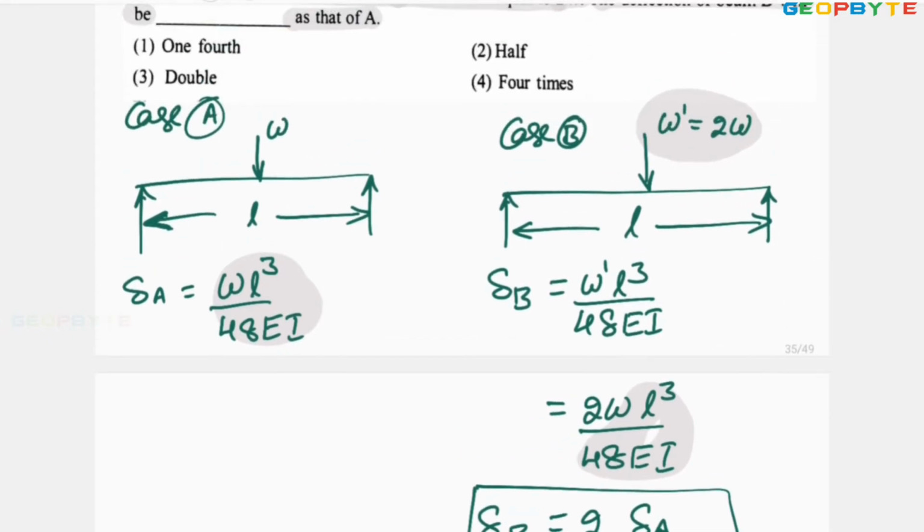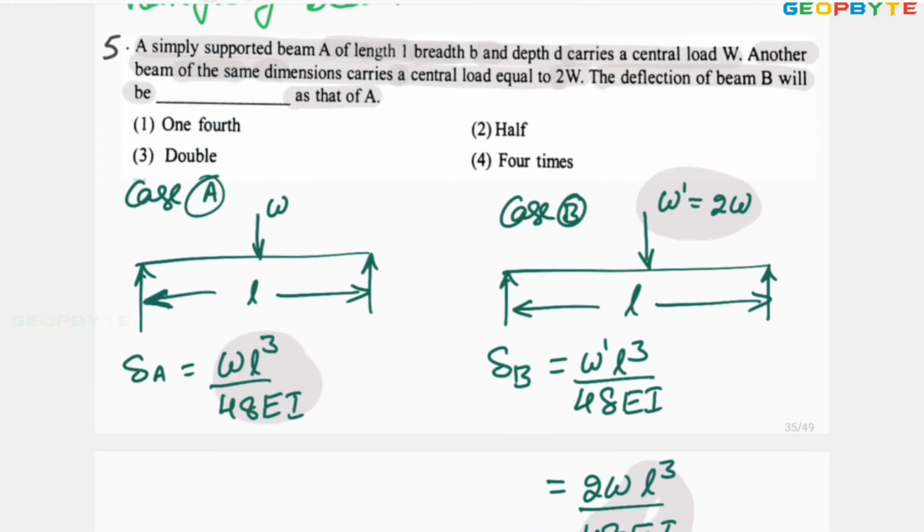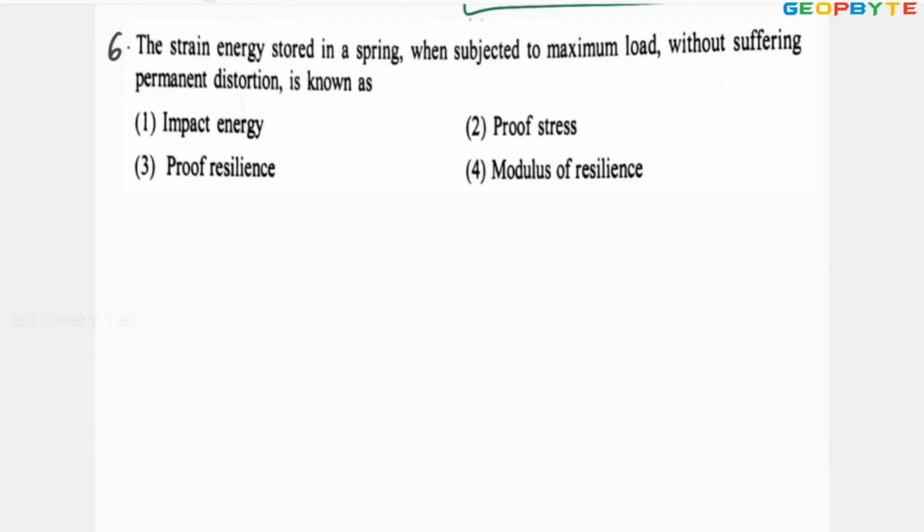Look at the options. Look at the option 3, double. Here it is asking the deflection of beam B will be dash that of A, double that of A. I hope you clearly got my point. Let us take another problem. Look at the sixth problem.